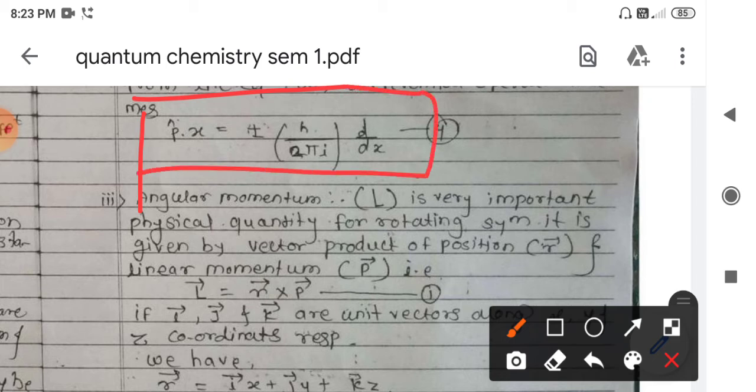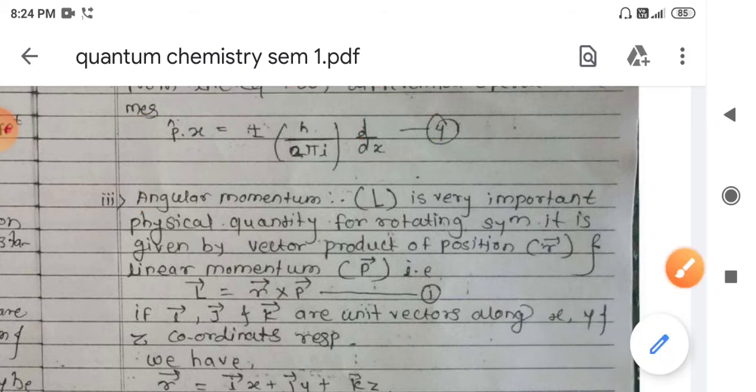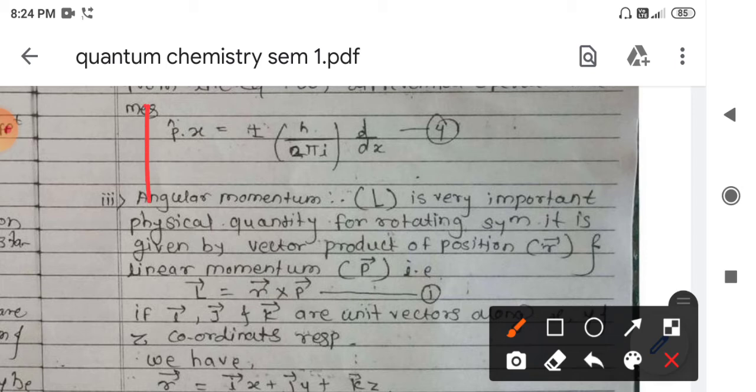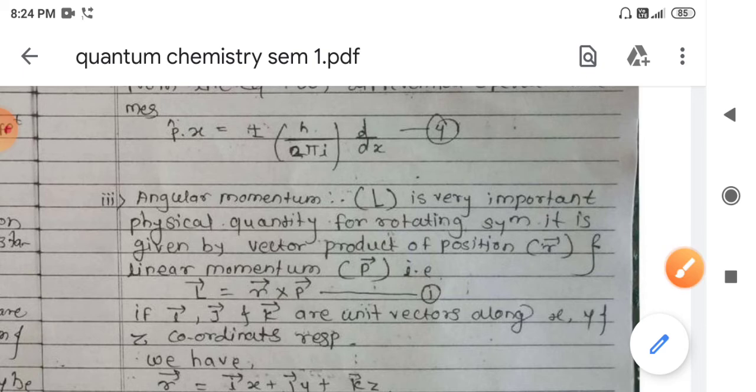This x should be a subscript. So p cap of x, meaning momentum along the x axis, can be represented as minus h upon 2 pi i, del by del x. Okay, this differentiation is also called a partial derivative. So the position is represented simply by x, and momentum is represented by this formula in quantum mechanics.